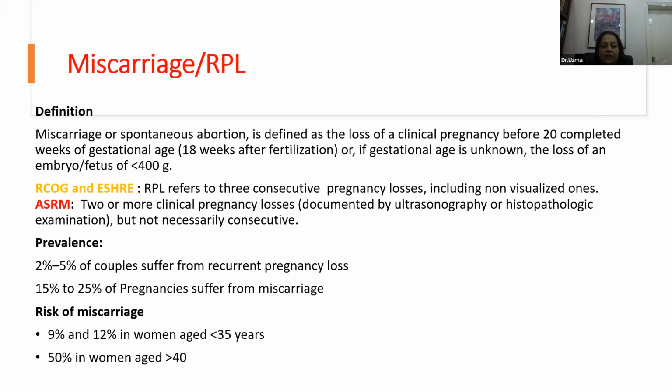The prevalence is from 2 to 5% of the couples suffer from recurrent pregnancy loss, whereas we see that about 15 to 25% of the pregnancies suffer from sporadic miscarriages. The risk of miscarriage, we know, increases with age. If the woman is less than 35 years of age, the risk of miscarriage is around 9 to 12%, and if she's more than 40 years of age, it goes as high as 50%.